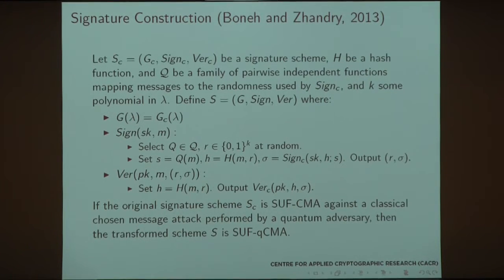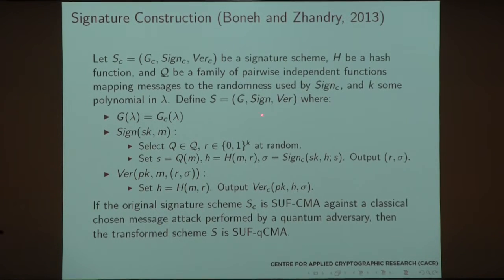And this is how this transformation looks. So basically, we need to grab our classical signature scheme, which of course has the key generation, signing, and verification oracles. And we're going to define the new signature scheme in this way, where key generation is exactly the same. Signing, so here we need this family of pairwise independent functions mapping messages to randomness, if the original scheme had one.